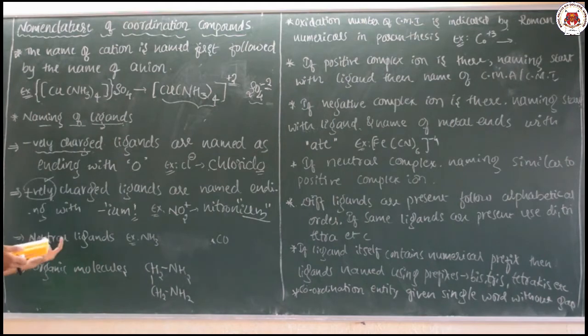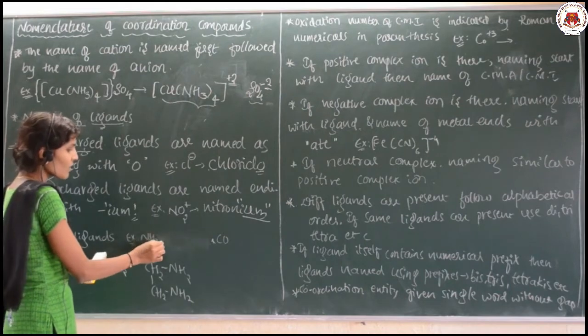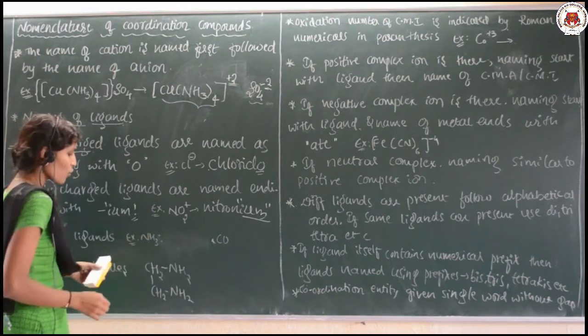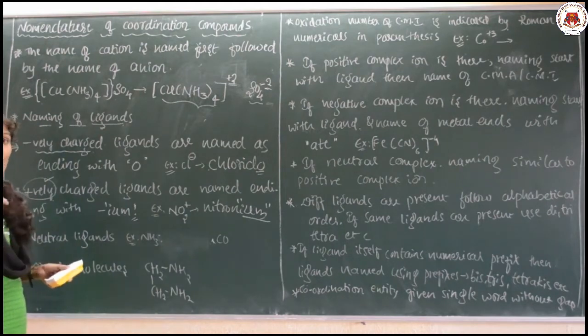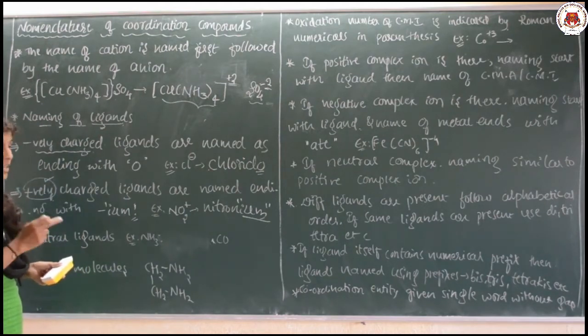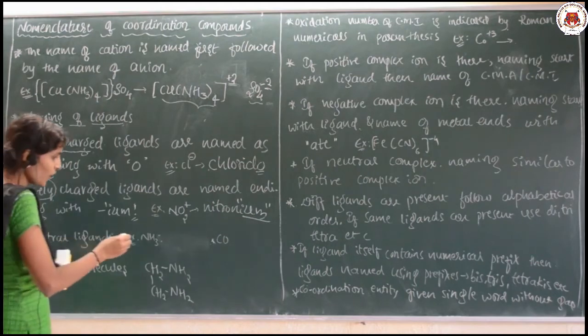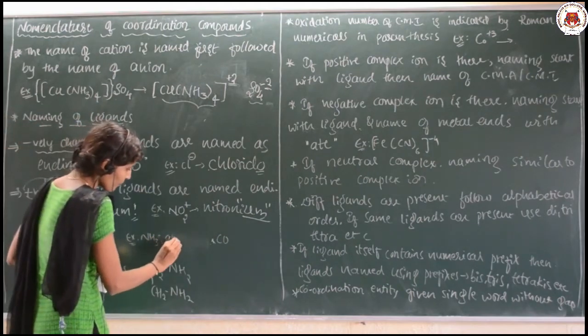Okay, suppose neutral ligands are there. Neutral ligands are named as they are. Here, particularly, there are certain ligands which we have to remember. NH3 we usually call ammonia, but in coordination compounds this is a ligand which has to be named as ammine.